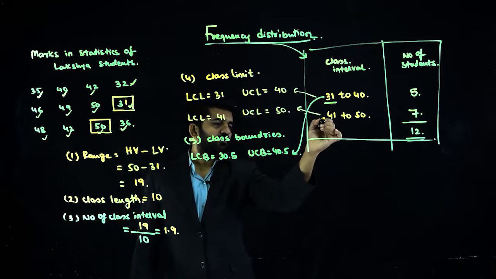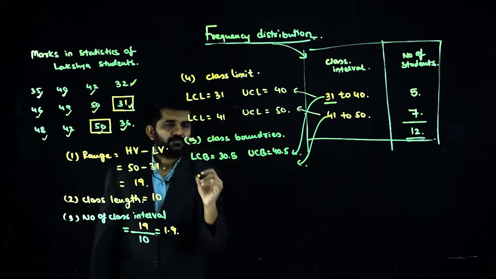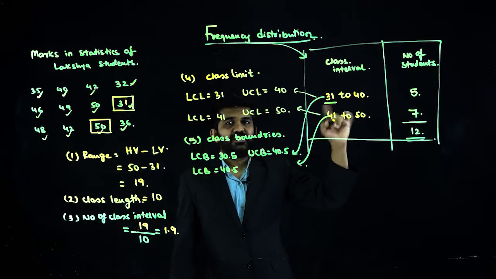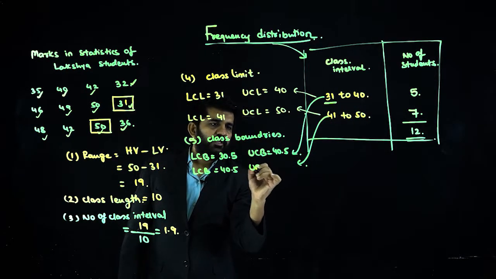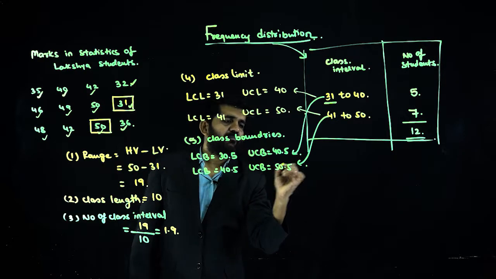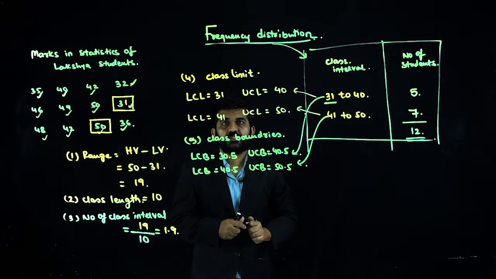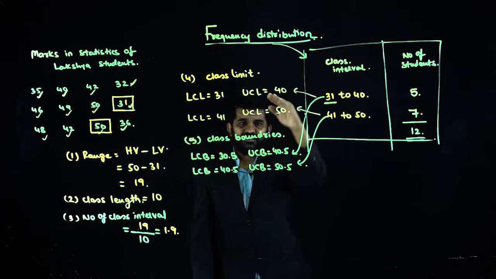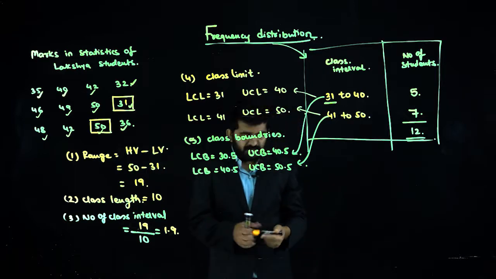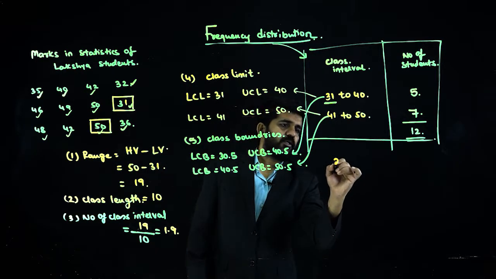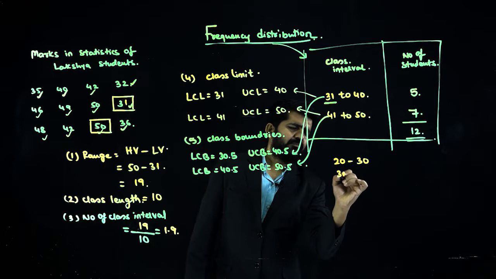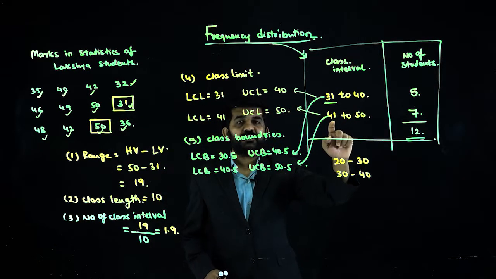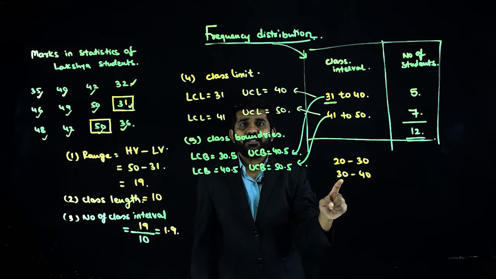Is it all right? The lower class boundary of this class is 40.5. This and this in between. The upper class boundary of this class will be 50.5. So is there a difference between class limit and class boundary? The answer is yes. You can see there is a difference. Sir, but if the data was 20 to 30, 30 to 40. Do you understand what is the difference? Here there is 40, here there is 41. Here there is 30, here there is 30.